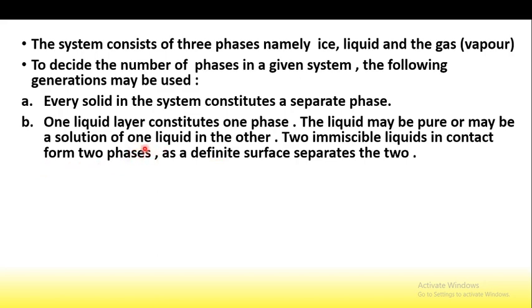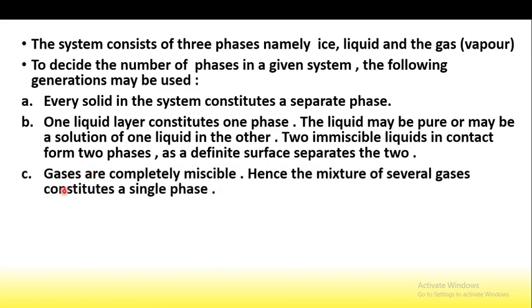Means that liquid may be pure or it may be a solution of one liquid in another, and the two immiscible liquids in contact form two phases, as a definite surface separates the two. Means two immiscible liquids form two phases, because if the two liquids are immiscible, there is some surface which separates these two phases.